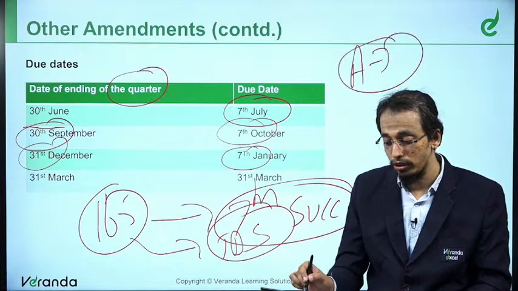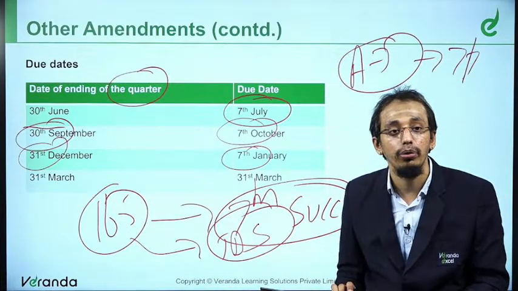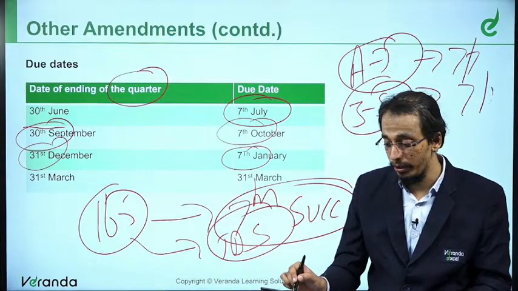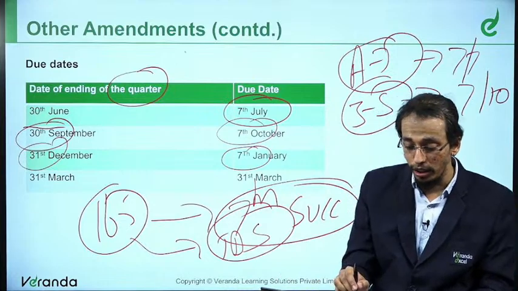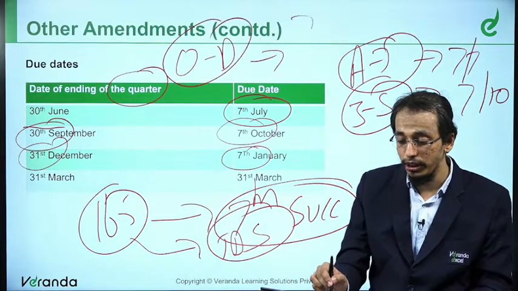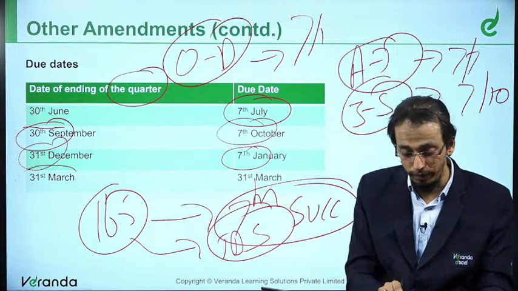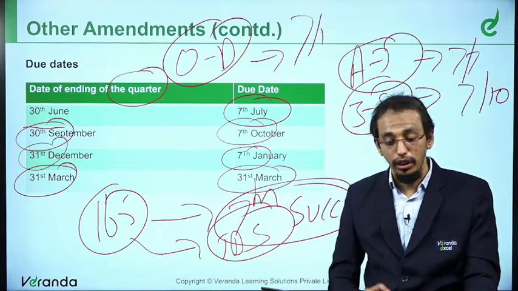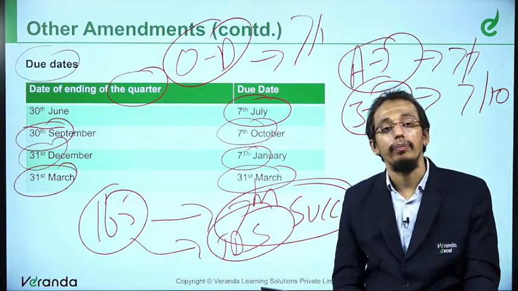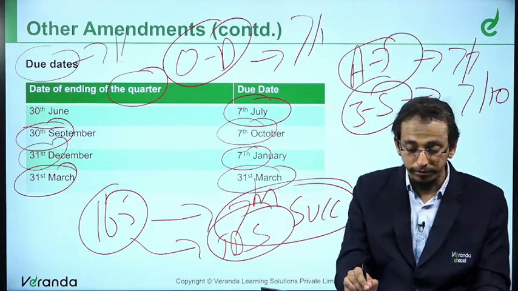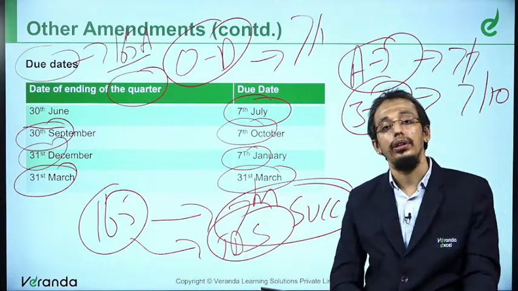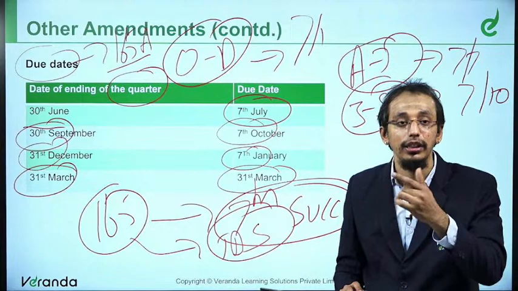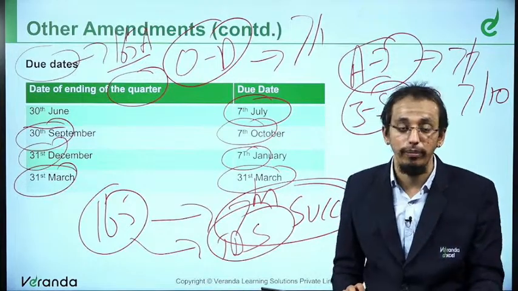You have got April to June, which would be the 7th of July. Then next would be July to September, which would be the 7th of October. Then the third would be October to December, which would be the 7th of January. And the last one is 31st of March. That has to be paid on 31st of March itself. These are the due dates that we have got under section 165A for the purpose of payments under section 165A. For 165, it is the 7th of the succeeding month, which we are not discussing in detail. Here it is quarter-wise payment that has to be made.